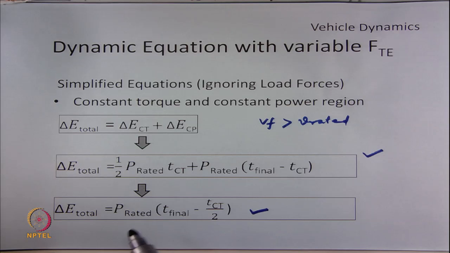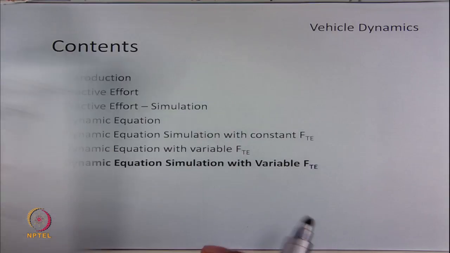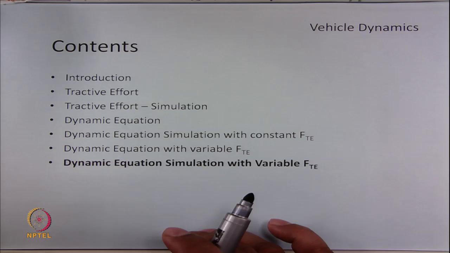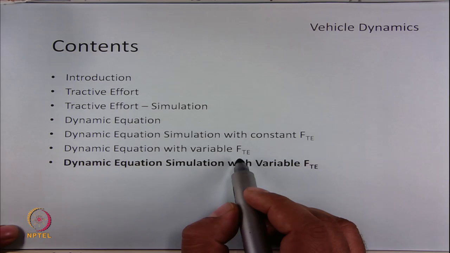So, you can see that by using simple assumptions, it is possible to calculate the time required to reach the maximum speed, the average power and the energy that is required to achieve this kind of operation. So, that is all under the topic of dynamic equations with variable tractive effort input.